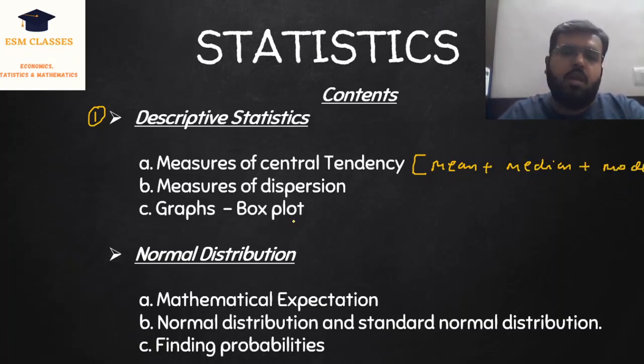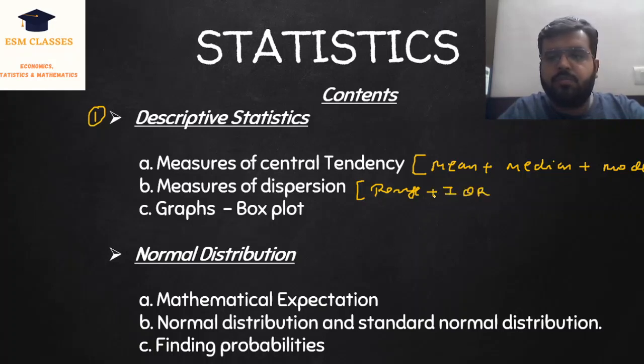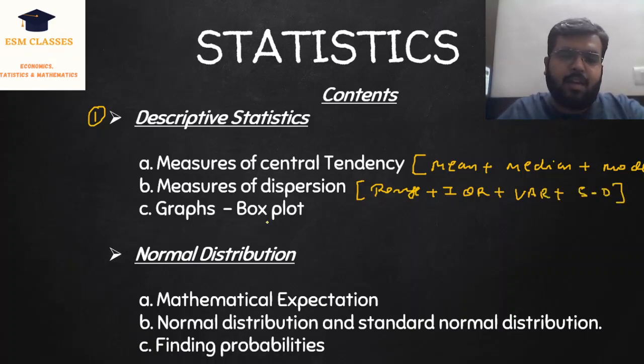In the case of measures of dispersion, we will be studying range, IQR, variance, standard deviation. And then graphs, in the case of graphs, I am discussing only box plot, right?